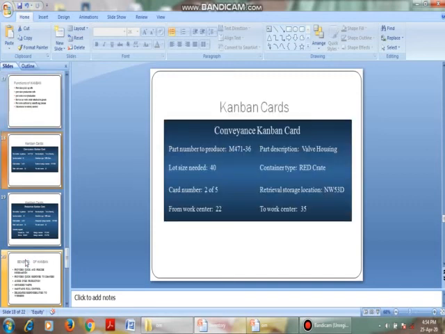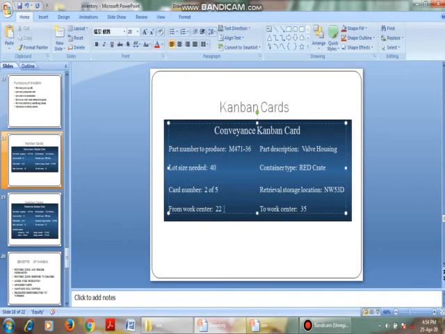Okay, these are some examples of a Kanban card. See here, in this card it is mentioned the part number to produce, M47136, lot size 40, the number you have to produce. Card 2 of 5, from work center 22, part description valve housing, container red carton, and the retrieval storage location, and to work center 35. From work center 22, the card is sent to work center 35 to produce this product. They produce 40 products, and it says what type of products has to be produced.